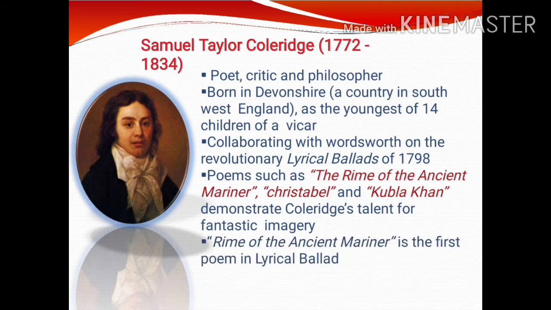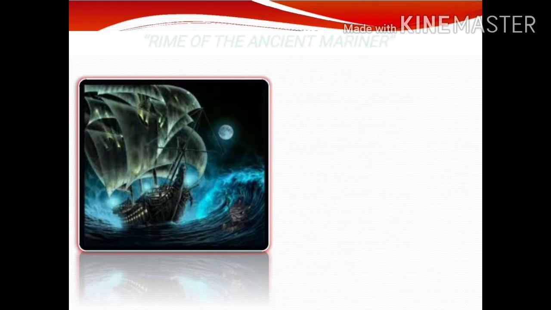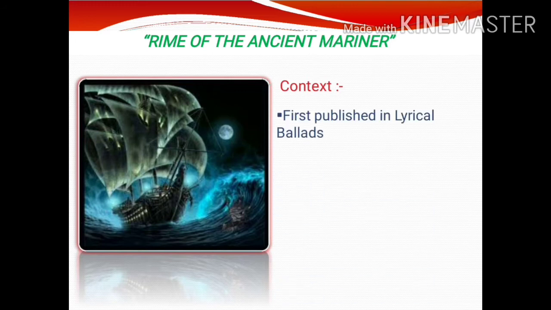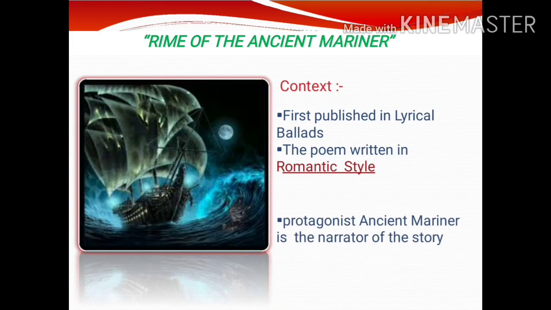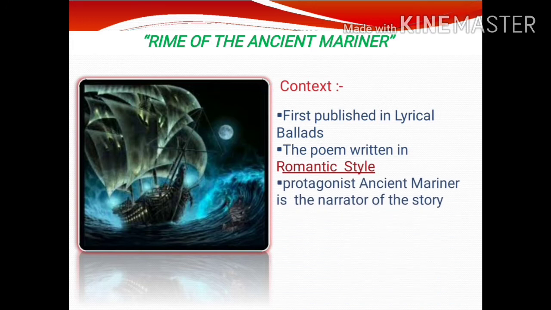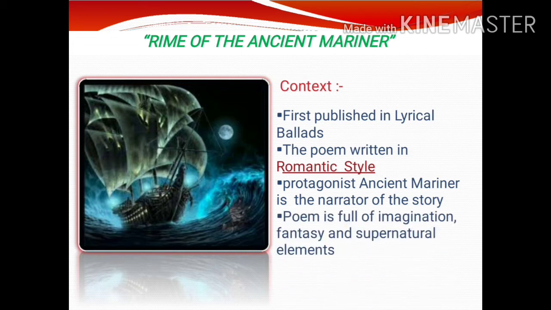The Rime of the Ancient Mariner is the first poem in Lyrical Ballads. The main context is that it was published in Lyrical Ballads in 1798. The poem was written in the romantic style, and the main protagonist, the Ancient Mariner, is the narrator of the story.